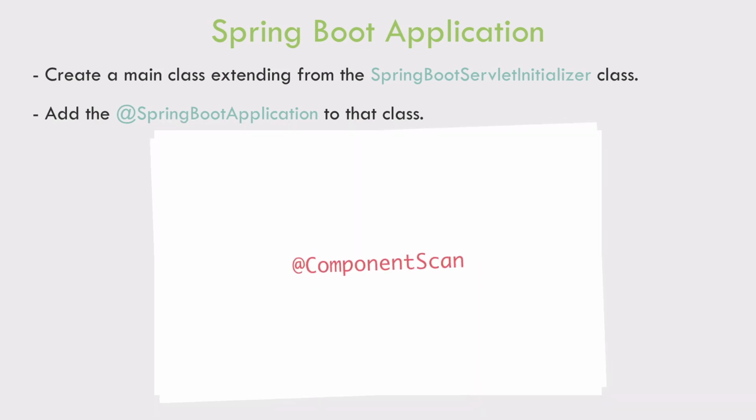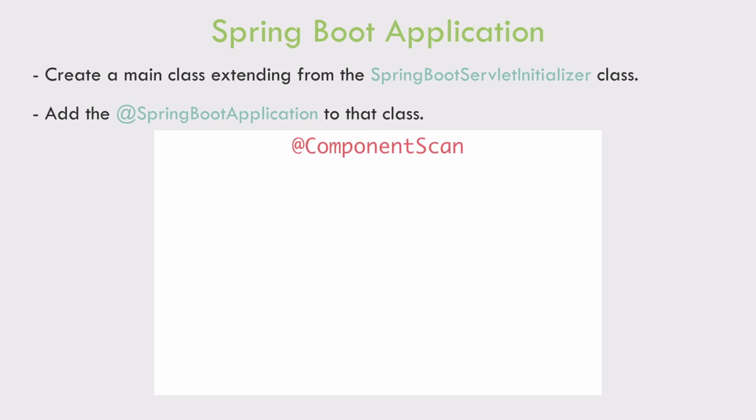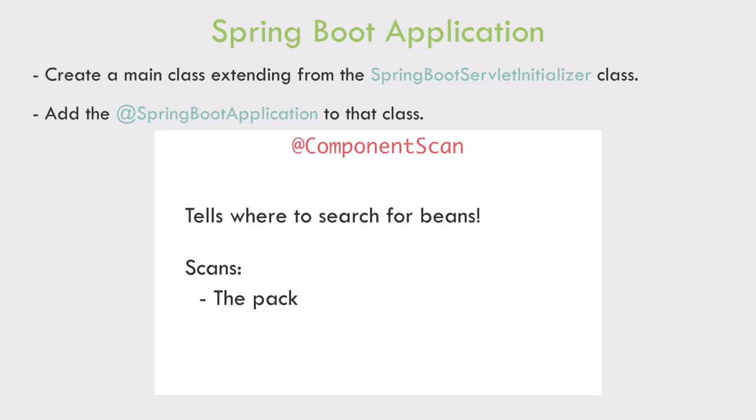This is the annotation which we can use to tell the Spring framework where to scan for beans. That is basically the classes annotated with @Component, @Service, or @Repository. So when this annotation is on a particular class, the package of that class and all of its sub-packages will be scanned for beans. That's why we want to place the main class in the root package so that all the beans could be found.